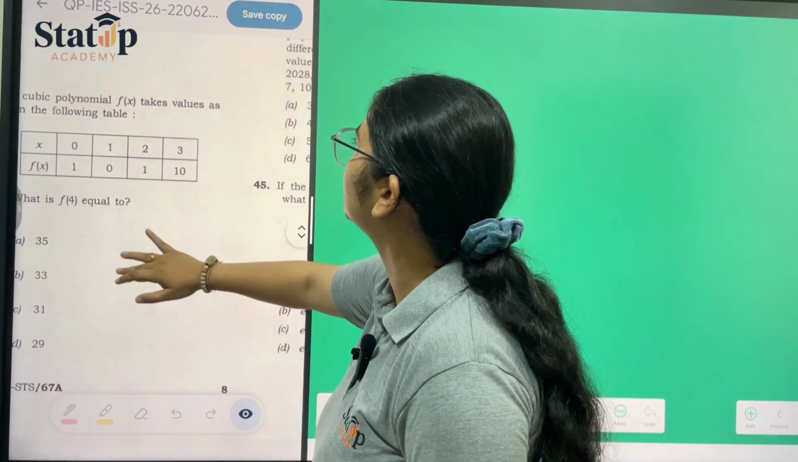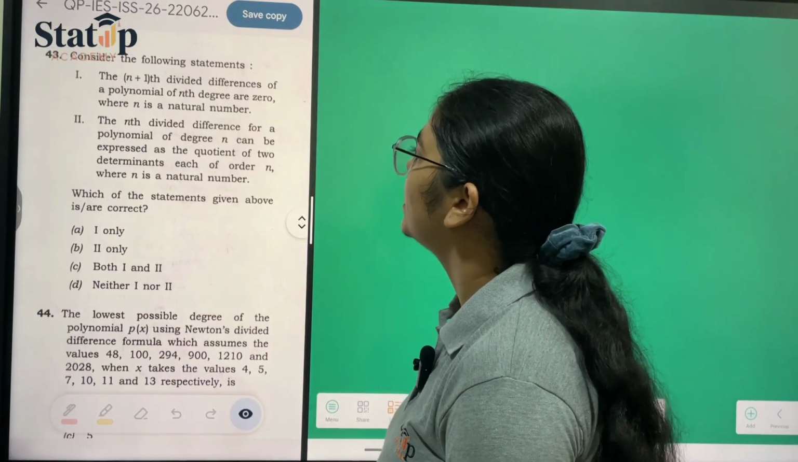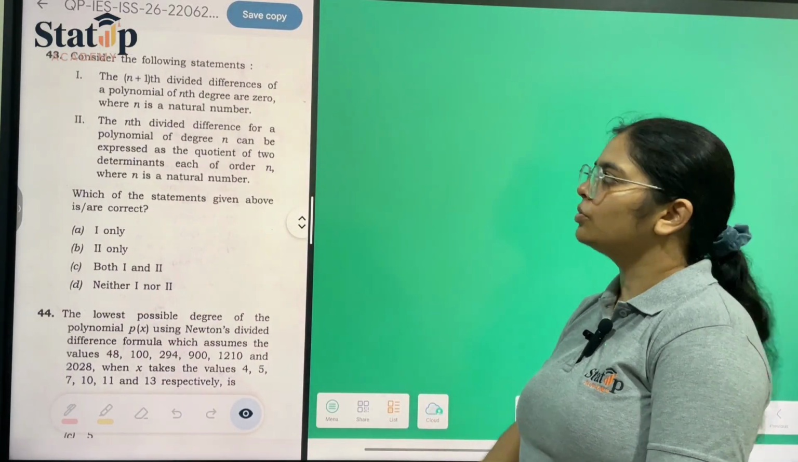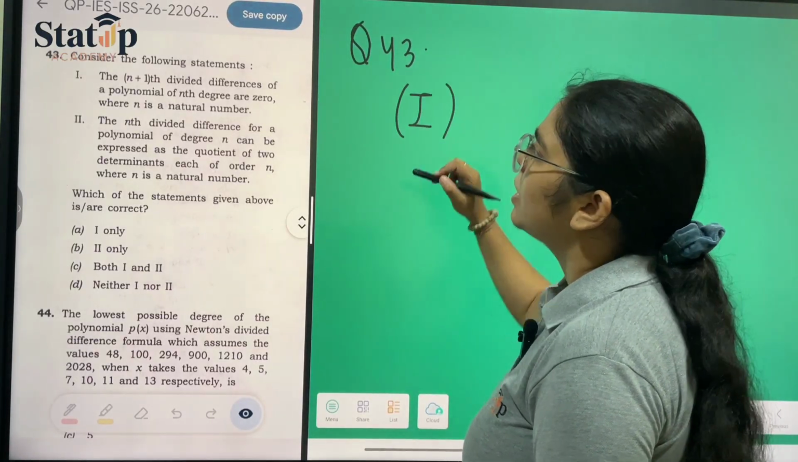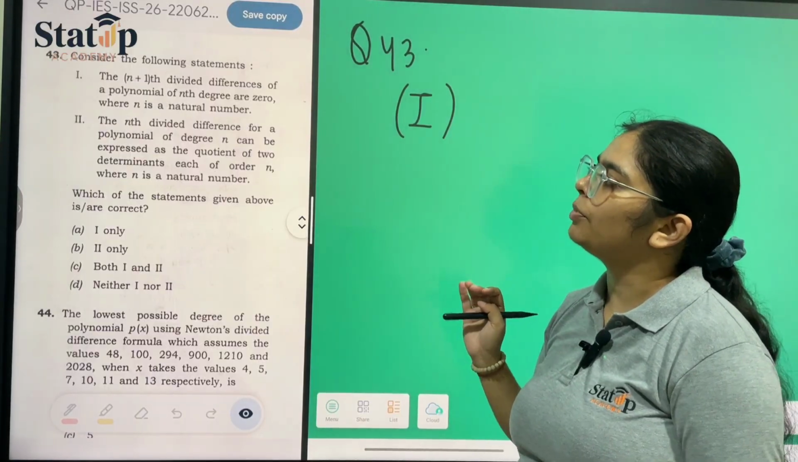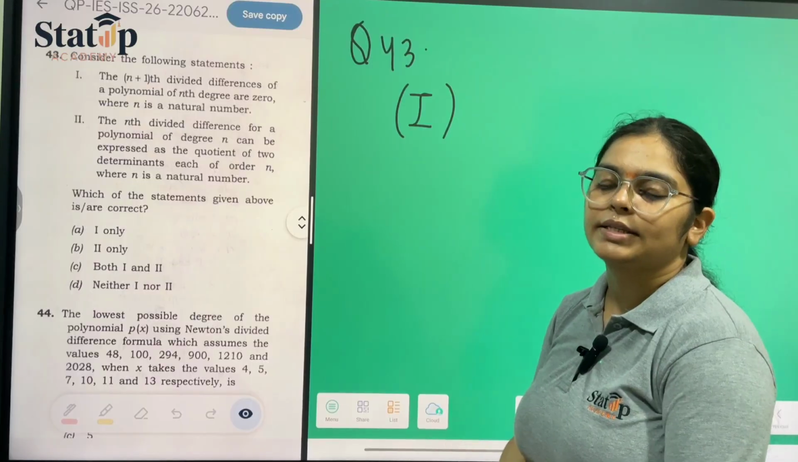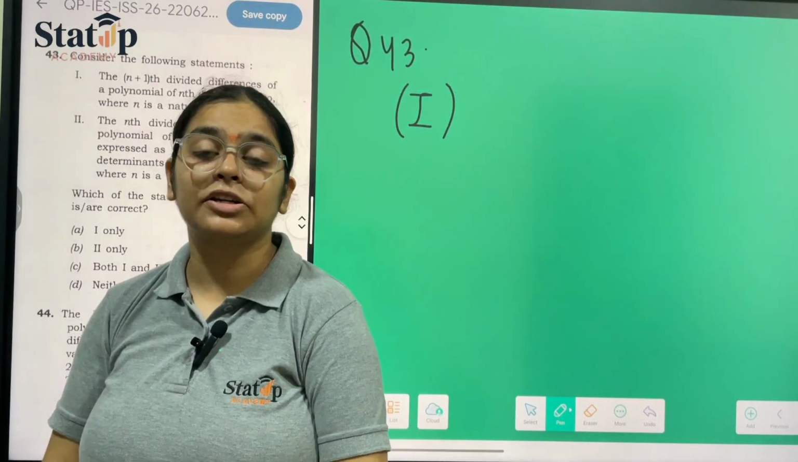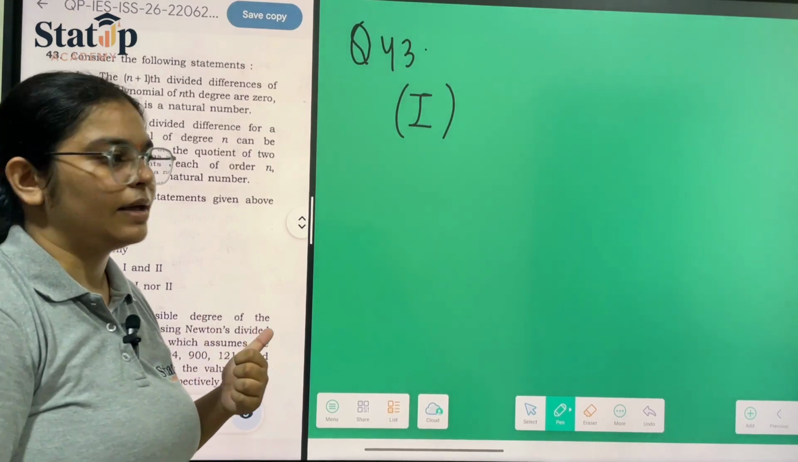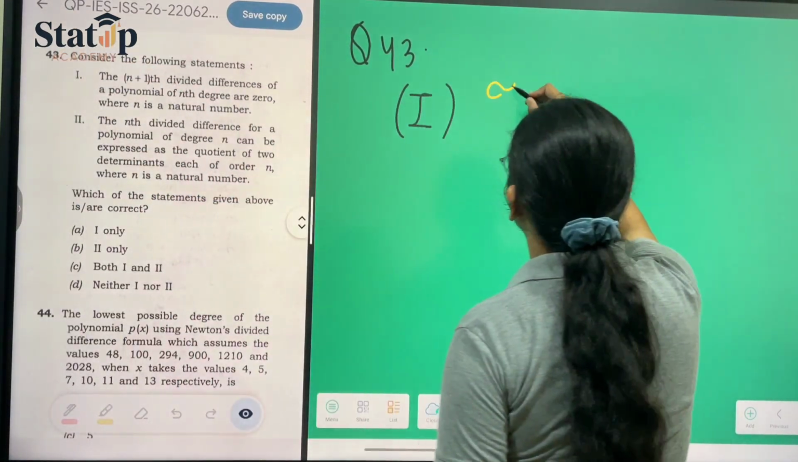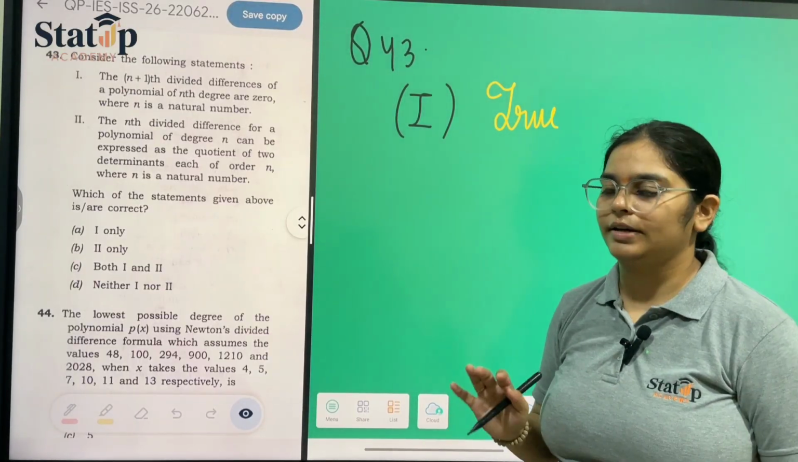Moving towards another question of this series, which is question number 43. Now two statements have been given to us. The first statement states that the (n plus 1)th divided difference of a polynomial of degree n is 0, where n is a natural number. Yes, this statement is true, we have done this in detail, and it is also one of the PYQs of your ISS examination. So statement 1 is true.